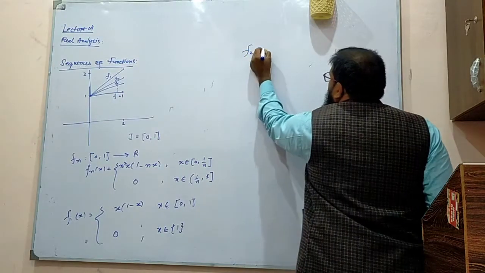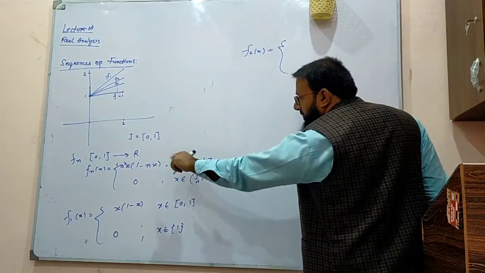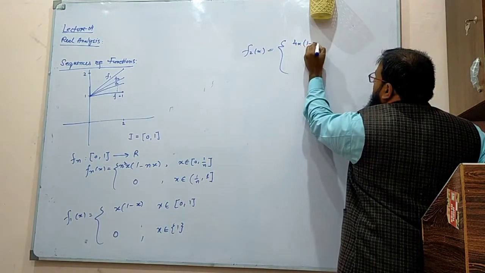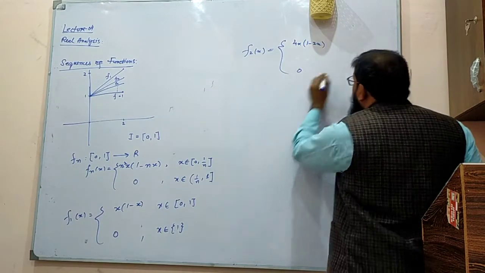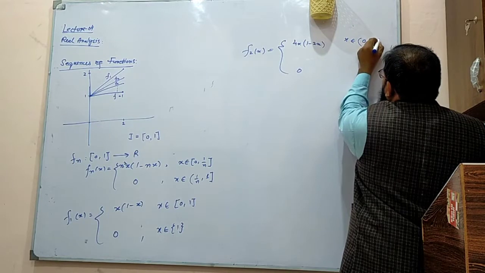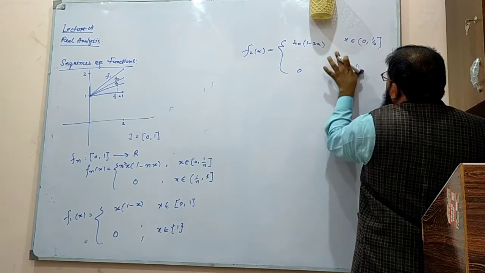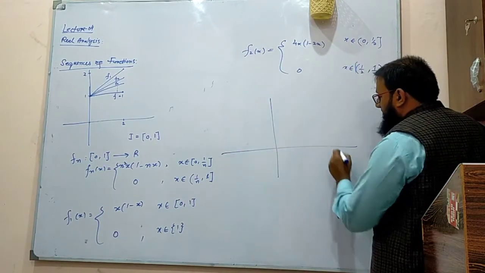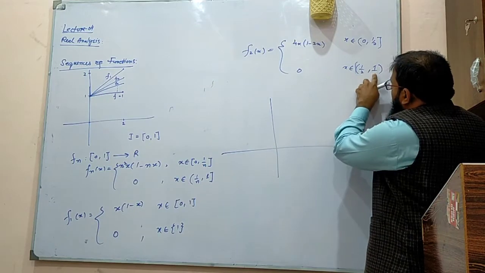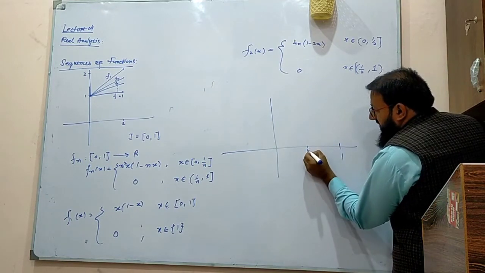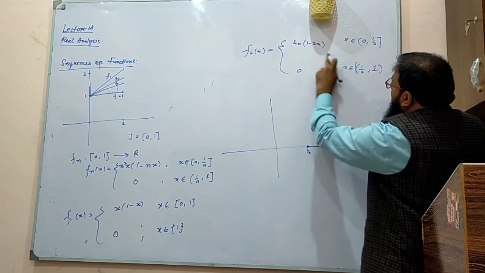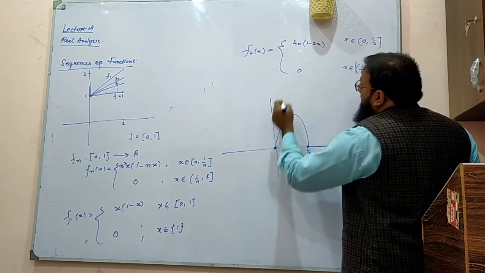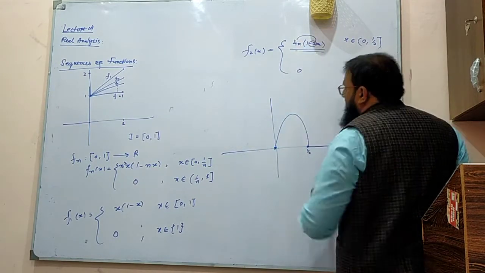Tell me what is f2. You put there 2, what happens? 4x and 1 minus 2x. And this is when x belongs to 0 to 1 half. And this is when x belongs to 1 half to 1. It means, how does the graph look like? I have 1 here. From 1 half to 1, let's say this is 1 half, the value of my function is 0. And this is something quadratic, but it will be something like this because this coefficient is going to be negative.